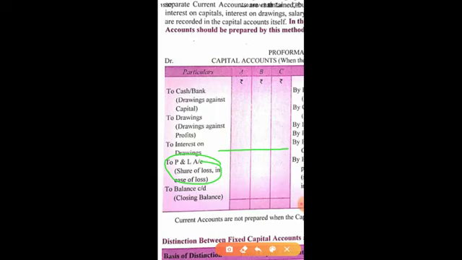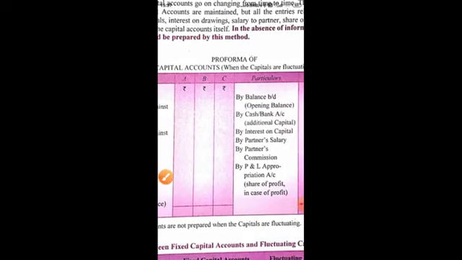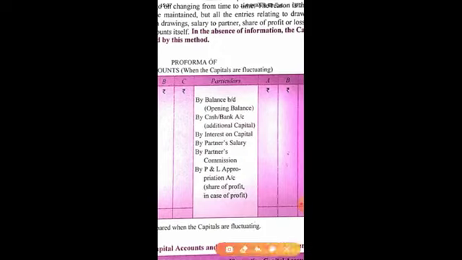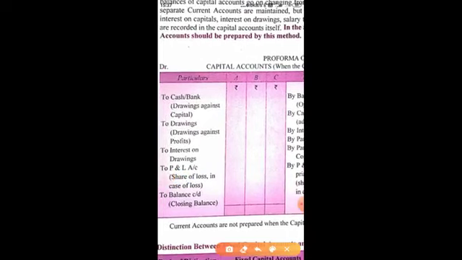Is this point clear? Any one thing will come, either profit will be there, or loss will be there. Both cannot come simultaneously, only one thing will be there. Make sure both cannot be at the same time.